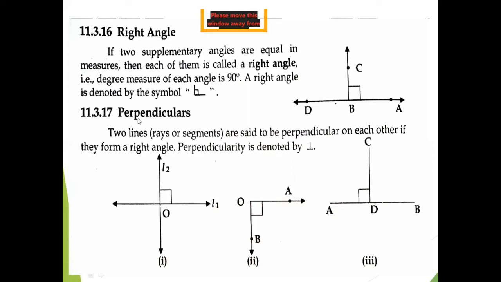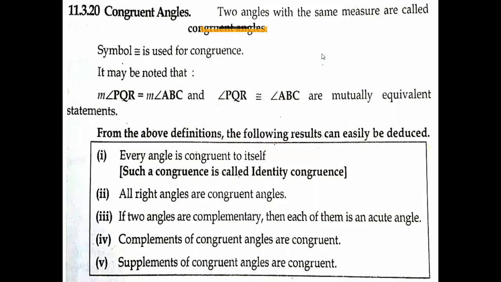Now the perpendicular. Two lines, rays or line segments that intersect each other making 90 degrees are called perpendicular, and it is denoted by the inverted T. In the diagram, you can see different positions of perpendiculars, and they make 90 degrees on each other. So in the first diagram, you can say L1 is perpendicular to L2. Similarly, L2 is perpendicular to L1.